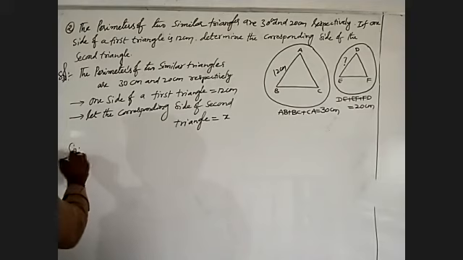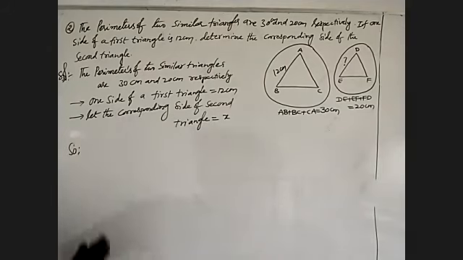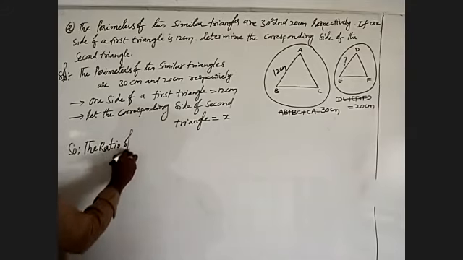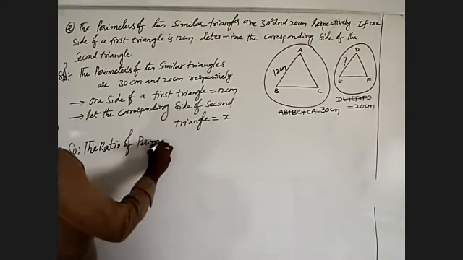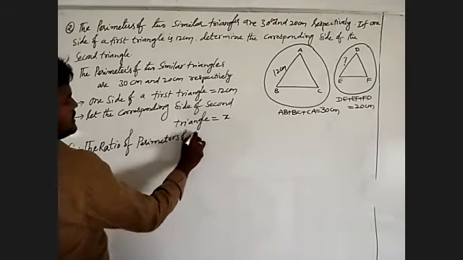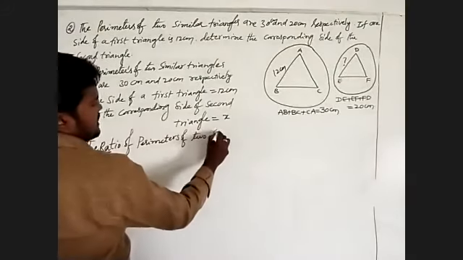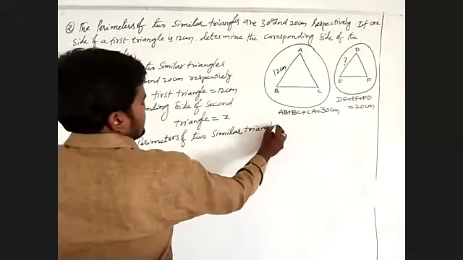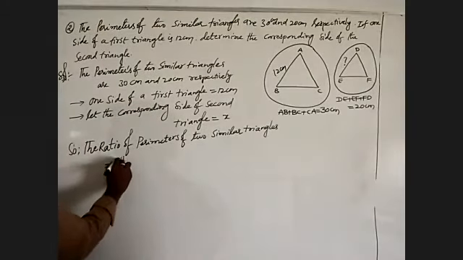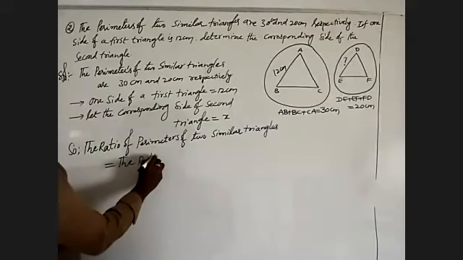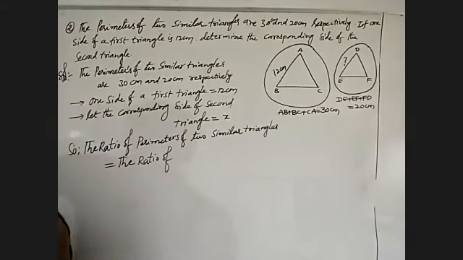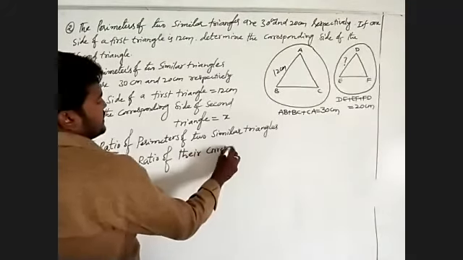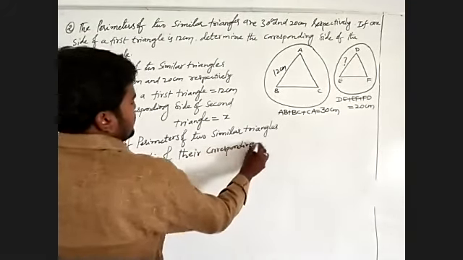One statement there: the ratio of perimeters of two similar triangles is equal to the ratio of their corresponding sides.